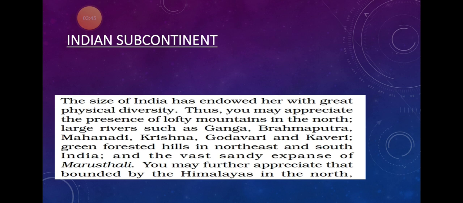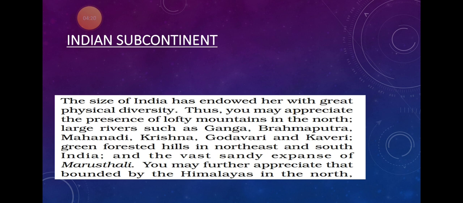We know the size of India is vast. With this vast size, India has great physical variety. In the northern part, India has lofty mountains, a good number of huge rivers, and hills covered with forest, like the northeastern hills as well as the southern hills of India. You will also find a large desert, the Marusthali area.